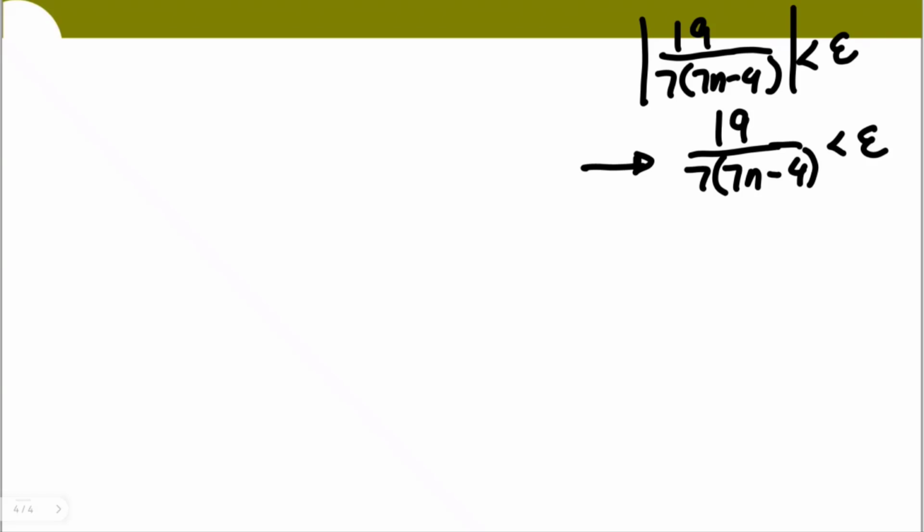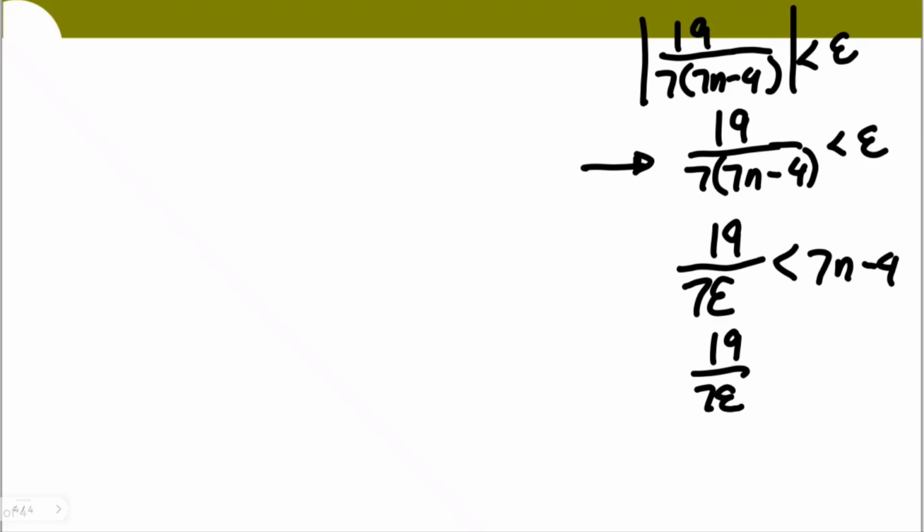You could have here 19 over epsilon is less than, or let's say 7 here, you'll have 7(7n - 4), because we are solving for n. Then you will have 19 over 7 epsilon plus 4 is less than 7n.